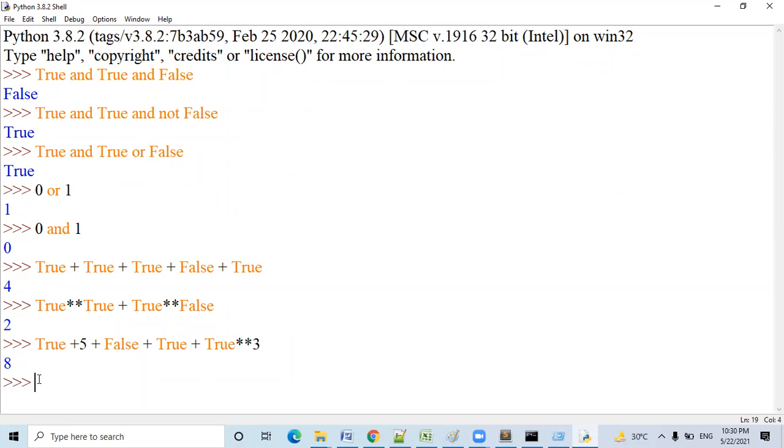Answer this question fast. 2 plus 22 modulus 10 plus 9. Take your own time, fast. Time is over. 13.